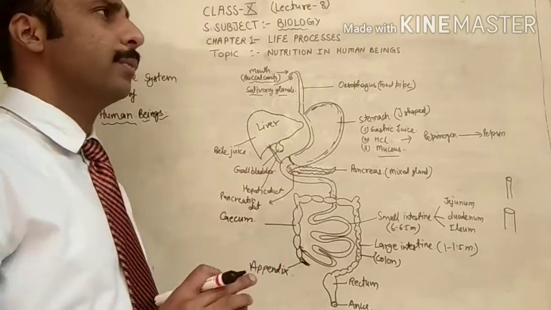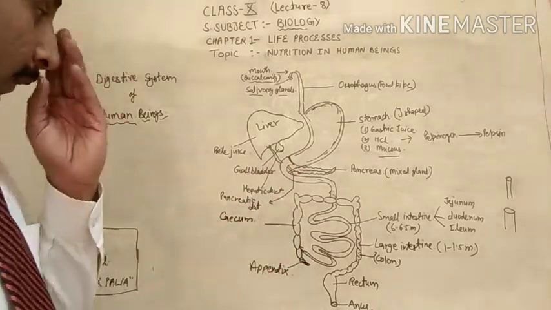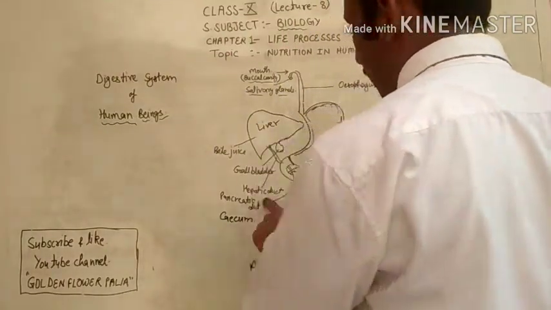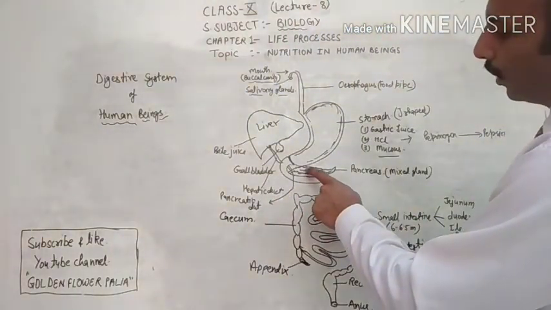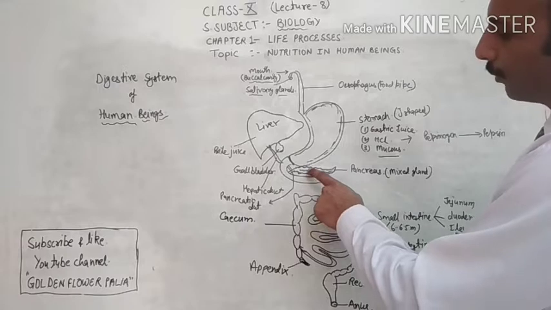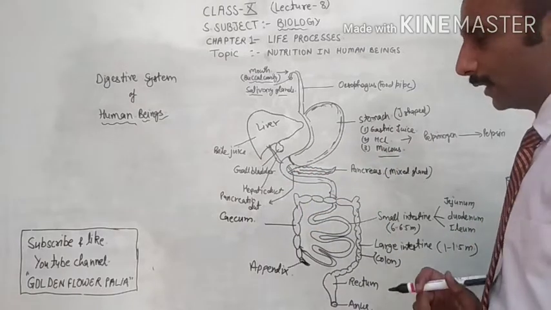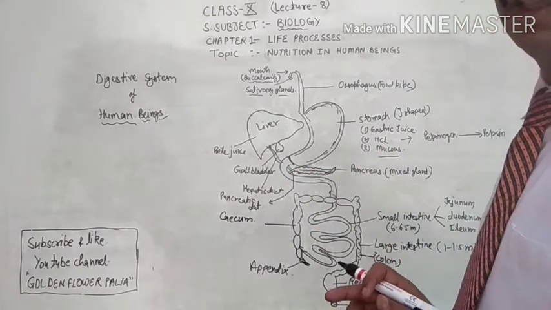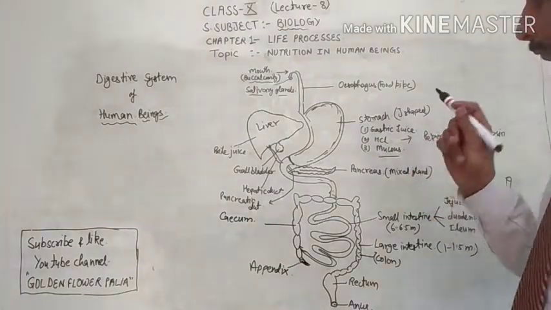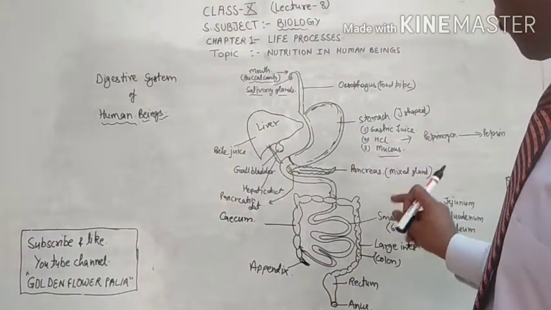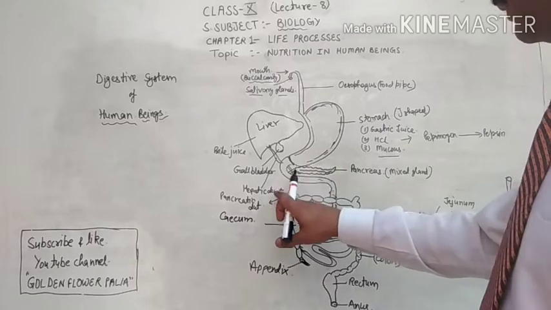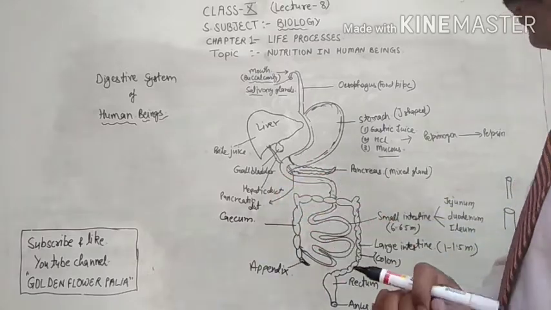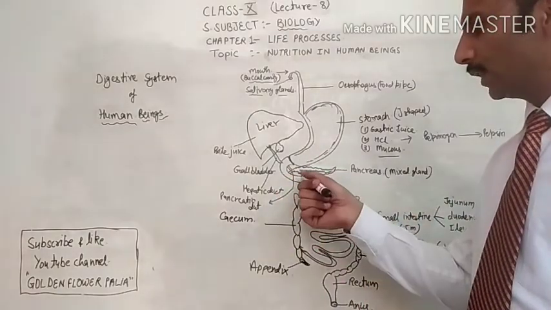That is called the hepatopancreatic duct. This pancreatic duct is helpful in releasing the chemicals of the pancreas into the small intestine. So we were discussing the pancreatic duct. It is the duct which releases the chemicals directly into the small intestine.